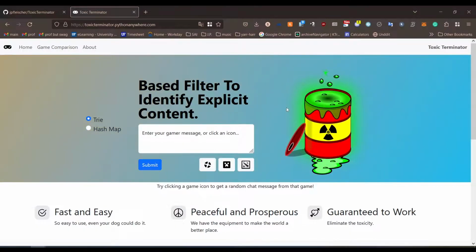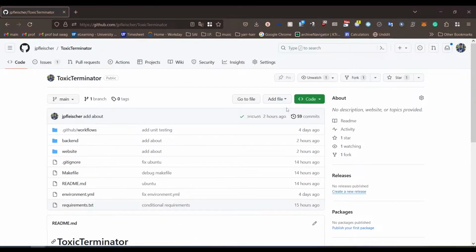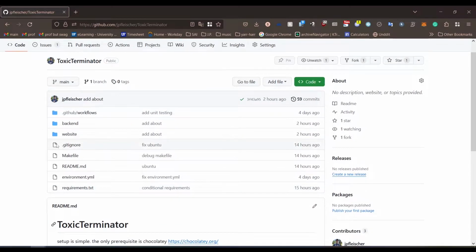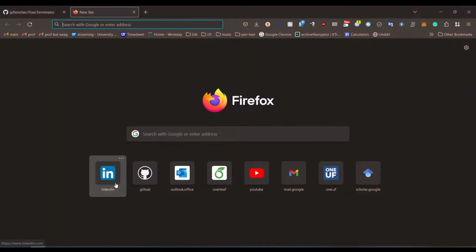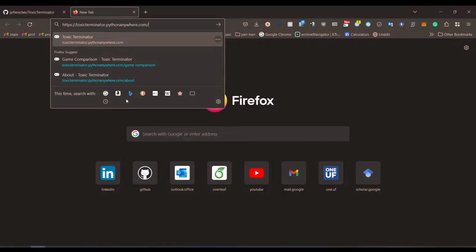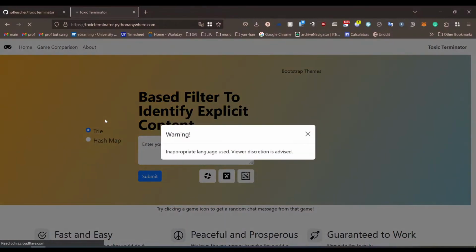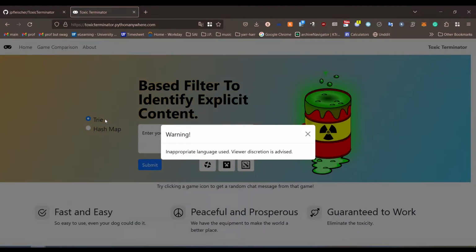ToxicTerminator. This is a based filter to identify explicit content. Based on what? Well, based on data structures, the trie and the hash map. So in order to use our full stack application, you go to this URL, toxicterminator.pythonanywhere.com, and you are greeted with our full stack application.